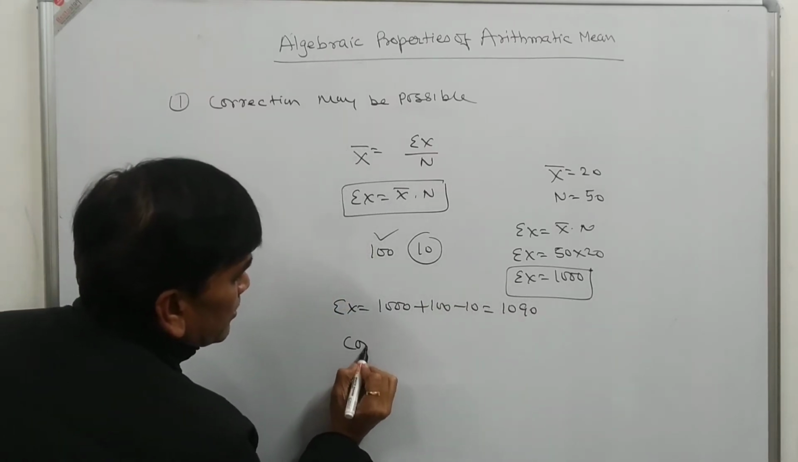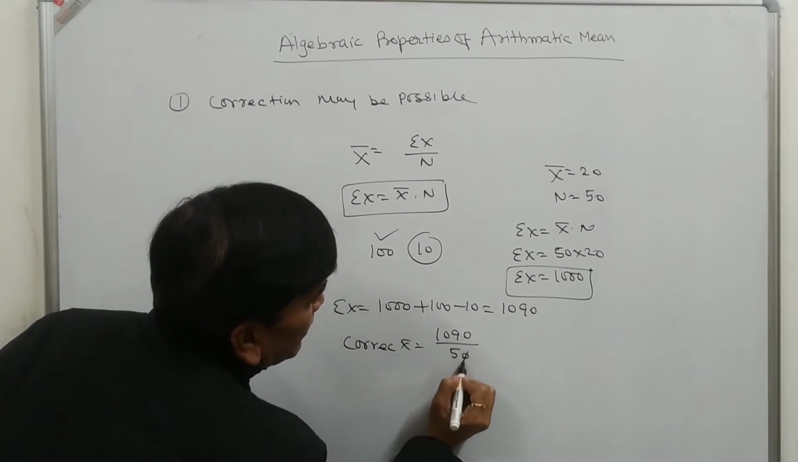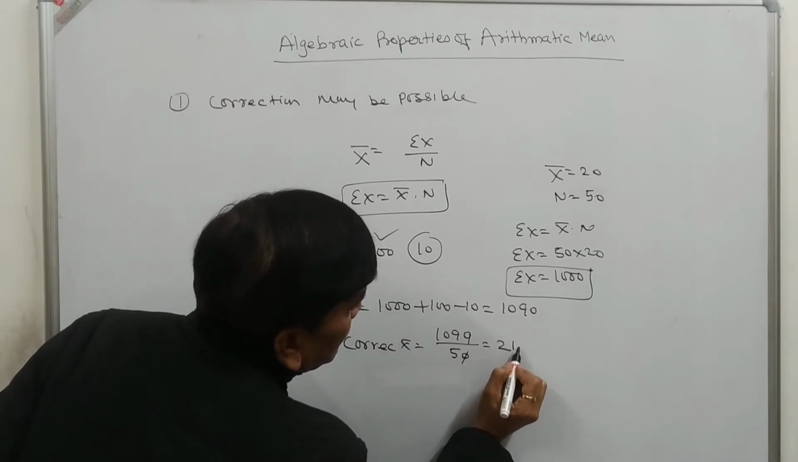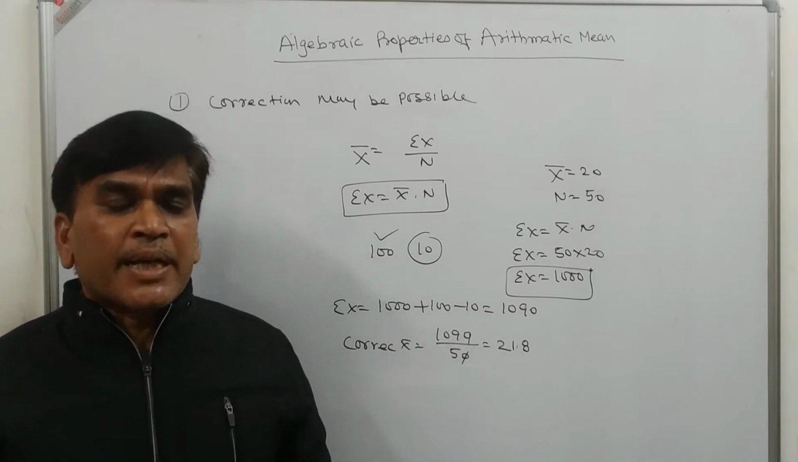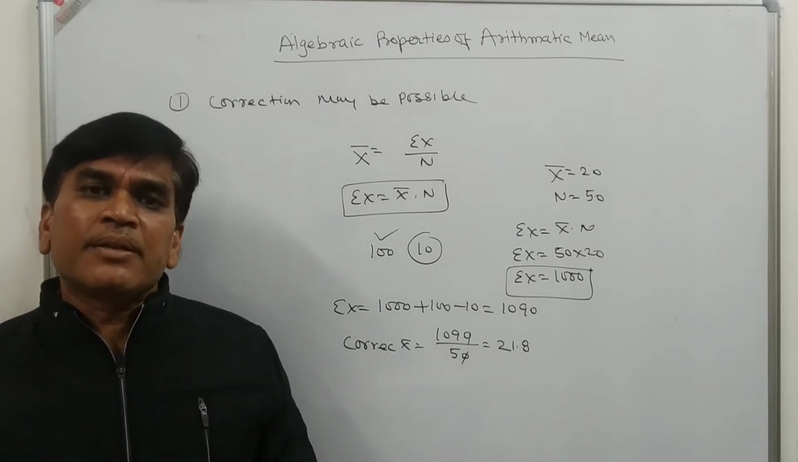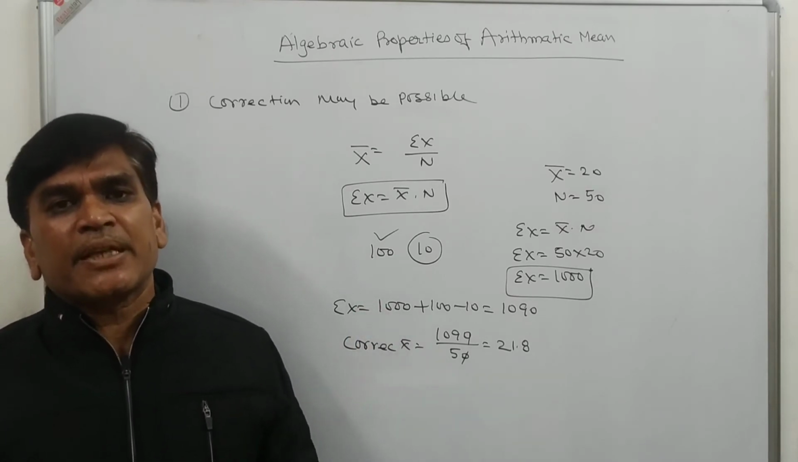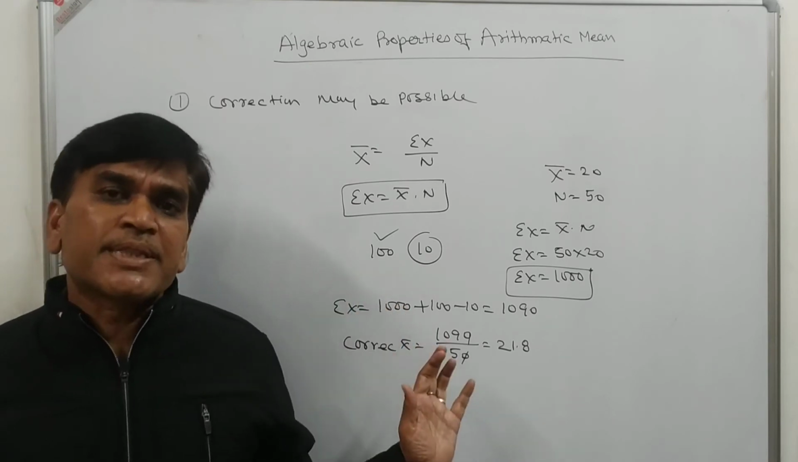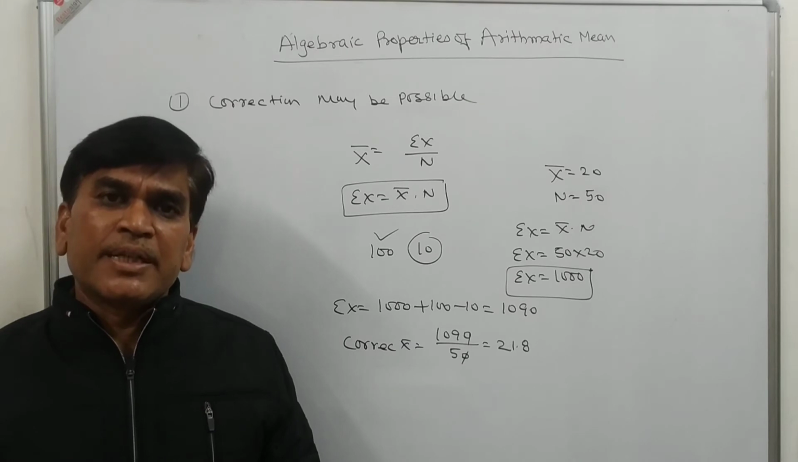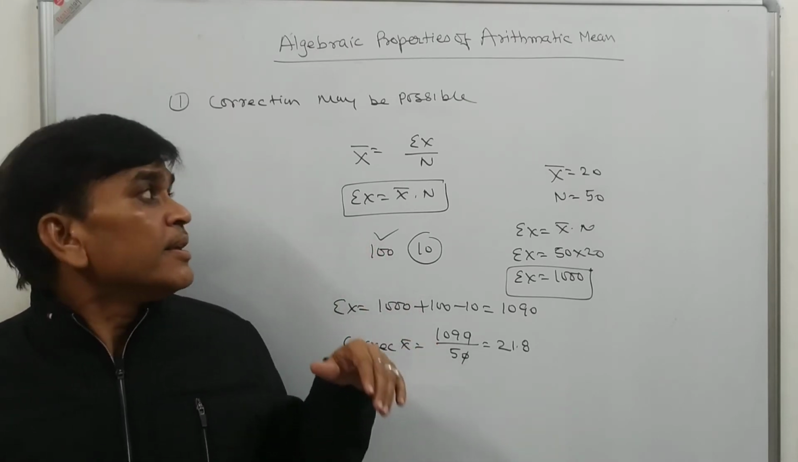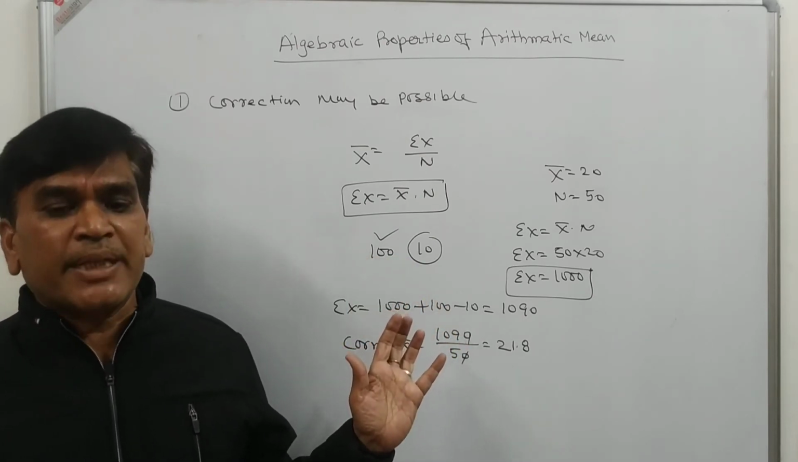So the correct x bar will be 1090 divided by 50, which is 21.8. So if any item is misread in the arithmetic mean, we can correct it. But this facility is not available for the calculation of median and mode. So it's a very important algebraic property of the arithmetic mean.